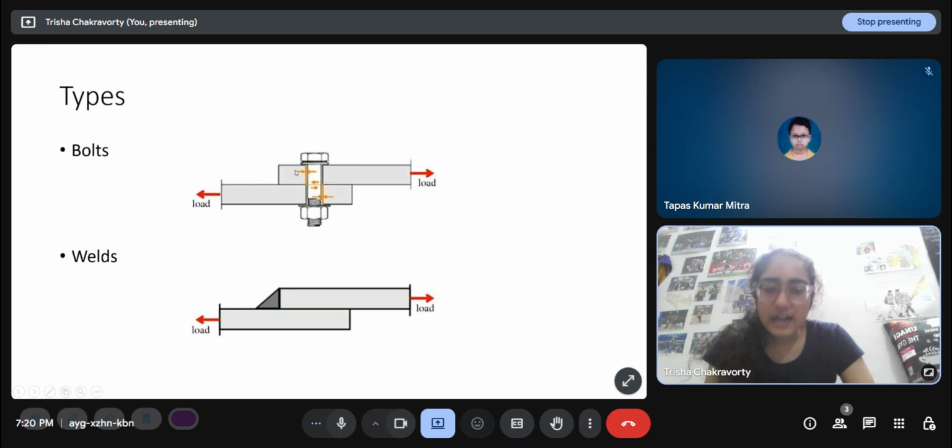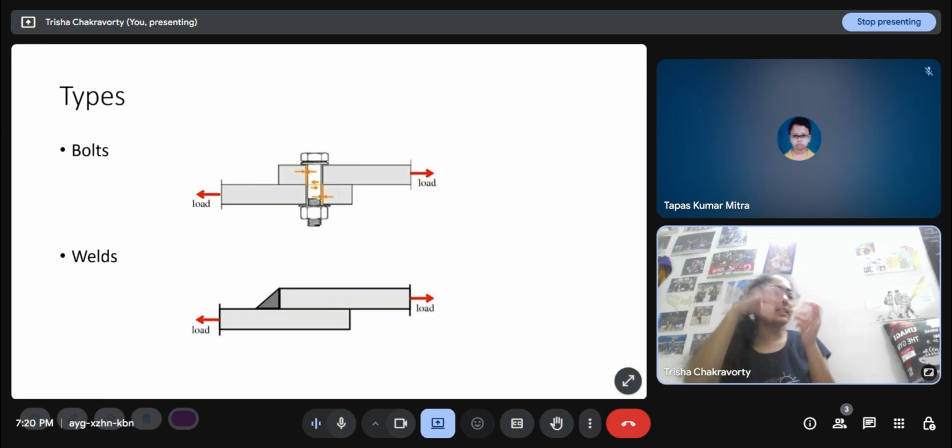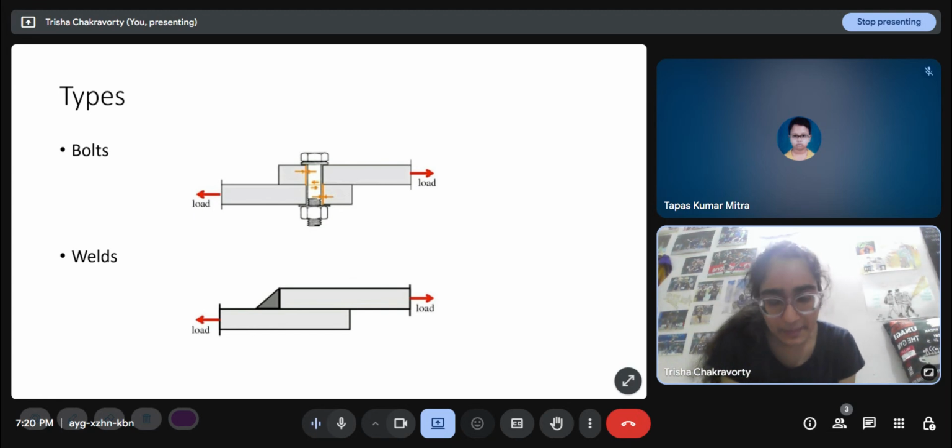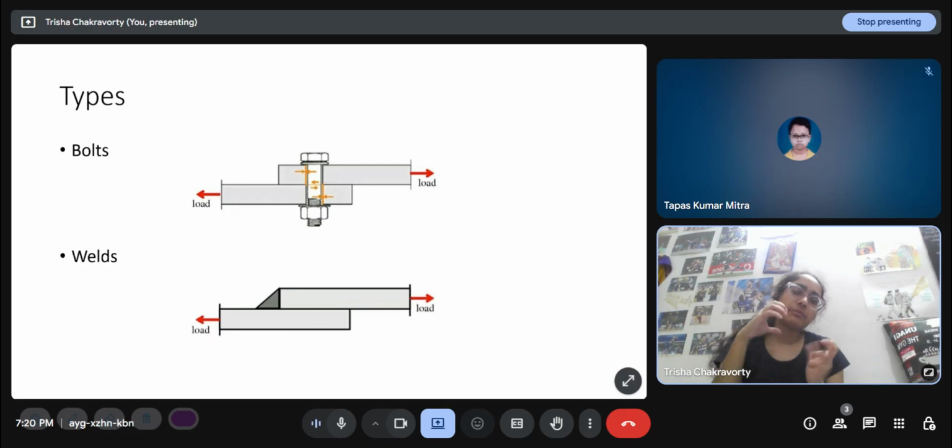But so, bolts are an additional structural element that is added to the structure. It has a shank and a head, and it is tightened with a nut. There are two types of bolts. The bolt is the same, but there are two ways it can take the load. If the bolt is tightened very tightly, then it creates a high normal reaction between the two surfaces it is joining, and that creates friction. So friction type bolts bear the load using friction, and the ones where the friction is not high enough are shearing and bearing type bolts, which have a different kind of load carrying mechanism.